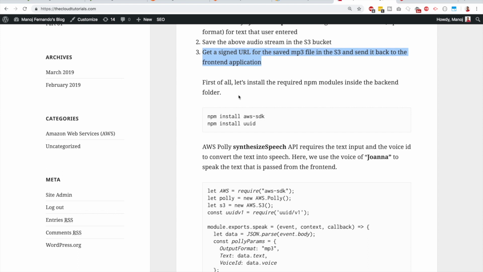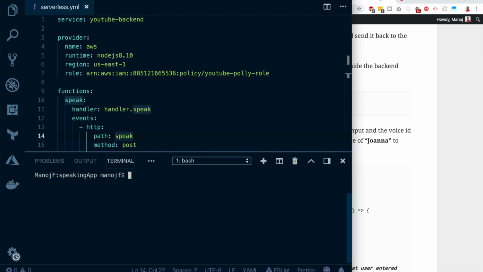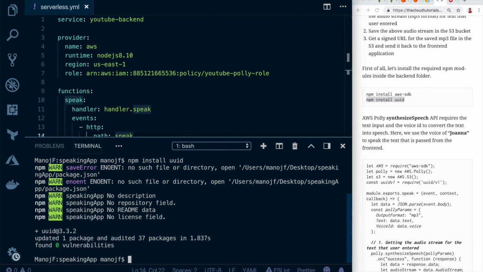So what do you have to do first? We need to install a couple of npm libraries. Basically, we have to have the AWS SDK library so it can talk to all those AWS services. And let's have the UUID library to generate a unique string for our MP3 files. Clear the screen and paste in npm install aws-sdk, and the second one, npm install uuid.